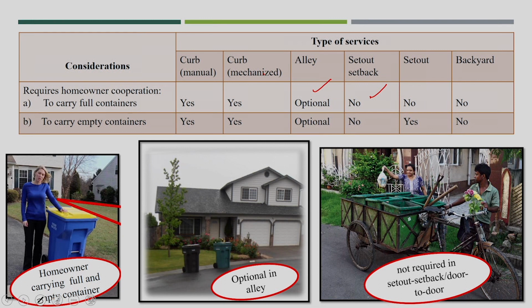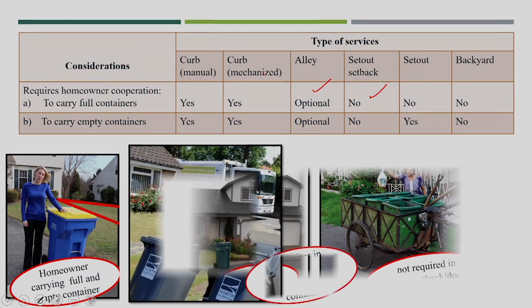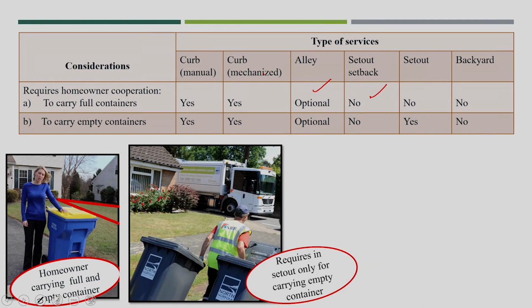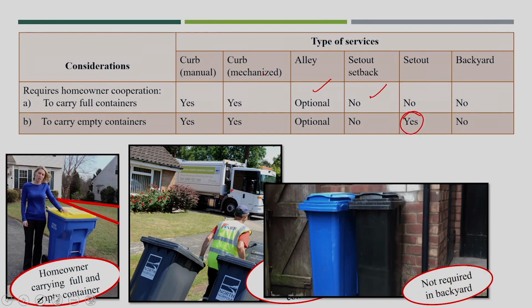I won't say it is their responsibility, but we can say yes in that case for house to house collection. This is required in set out only for carrying the empty container, so I put yes for set out, and not required in the backyard service. There is no responsibility on them.